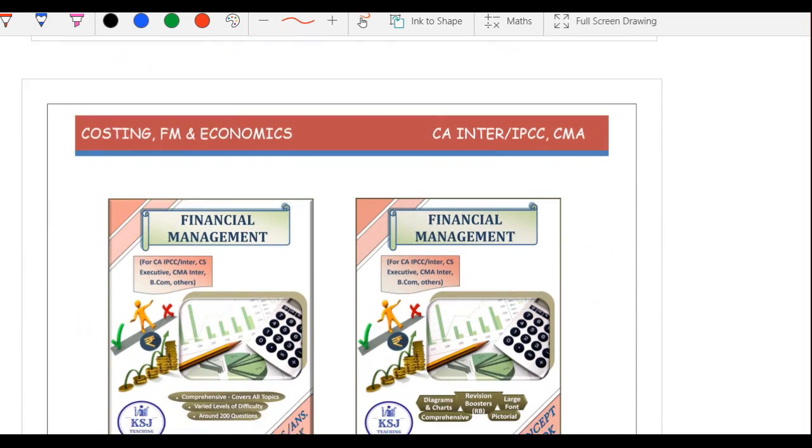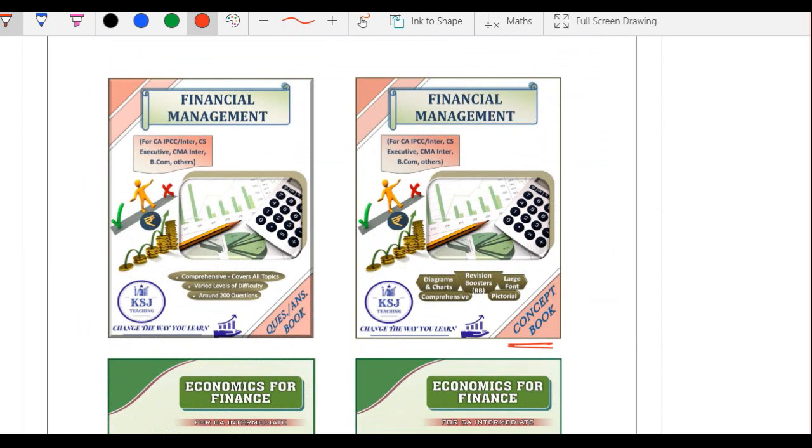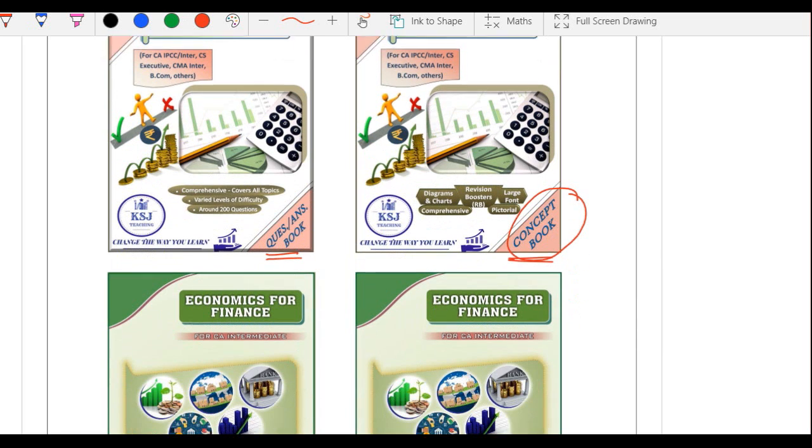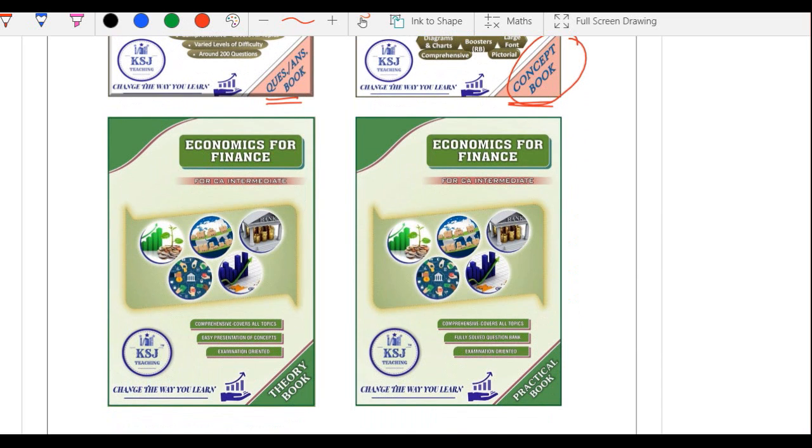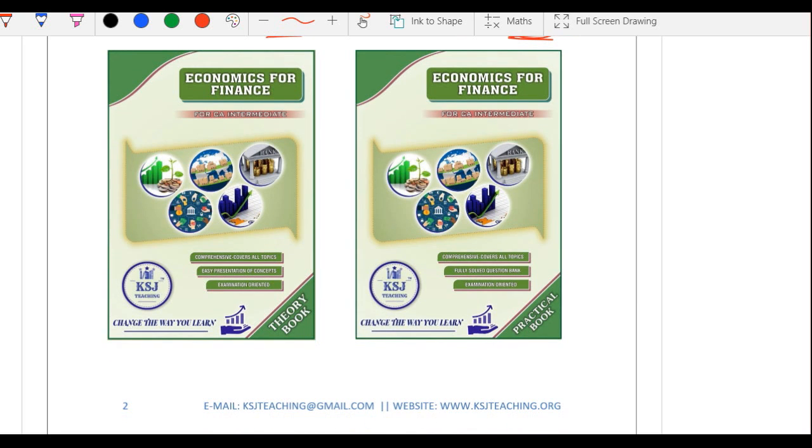Similarly, for financial management also, we have the concept book and the question book. Earlier for financial management, the concept book was not there. We were providing e-notes for that, right? But now we are providing the concept book also, right? Updated, revised edition for May 2021. And the highly demanded economics for finance books are also available now, right? A lot of people were asking, sir, you have the lectures on economics for finance, we want the books also in a simplified way, because the problem with the ICAI material in economics for finance is that it is not given in a simplified way, right? They have given it in huge paragraphs, which is not easy to understand, right?